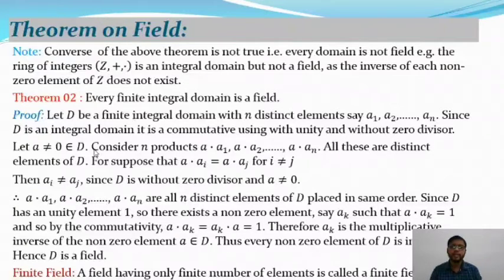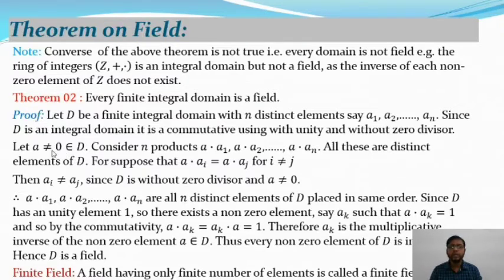So after that we will take the second theorem on integral domain as well as field. Every finite integral domain is a field. This is the second theorem. So here is the proof of the above theorem. Let D be a finite integral domain with n elements, and these elements are distinct, say a1, a2, a3 up to an. And since D is an integral domain, it is finite and it is commutative with unity and without zero divisor. This is the definition of an integral domain.